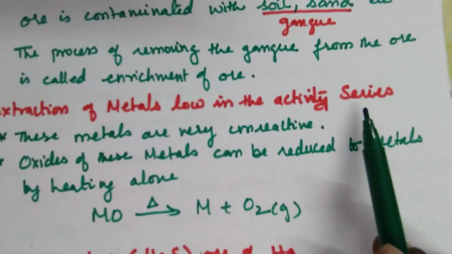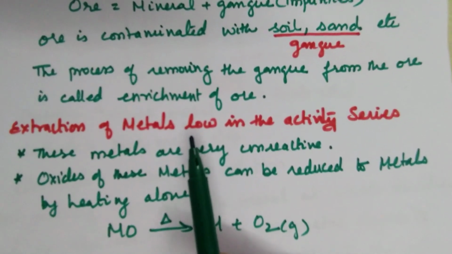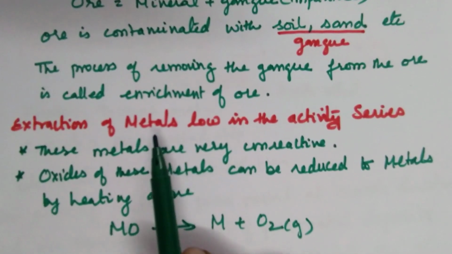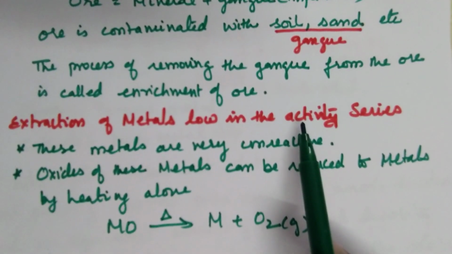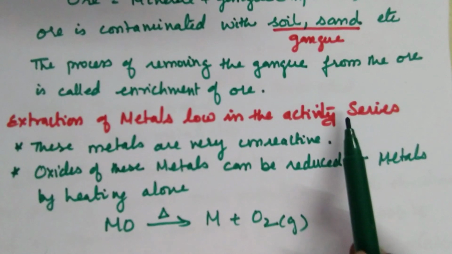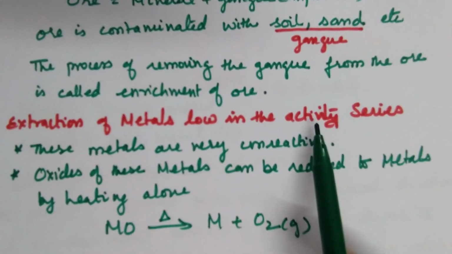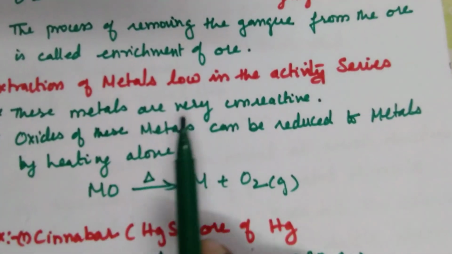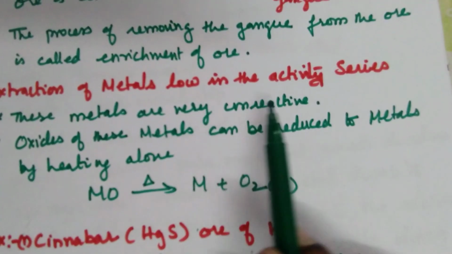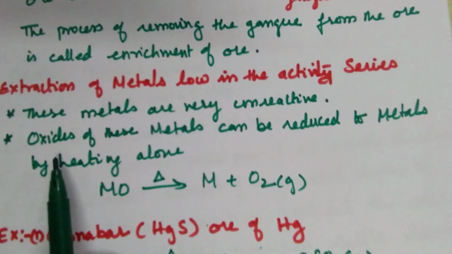So we are going to see three kinds of metallurgy. In part 1 we are going to see extraction of metals with very low reactivity, that is for noble metals. We are going to see the extraction of noble metal. These metals are very unreactive. I told you it is a noble metal, so they are not reactive.